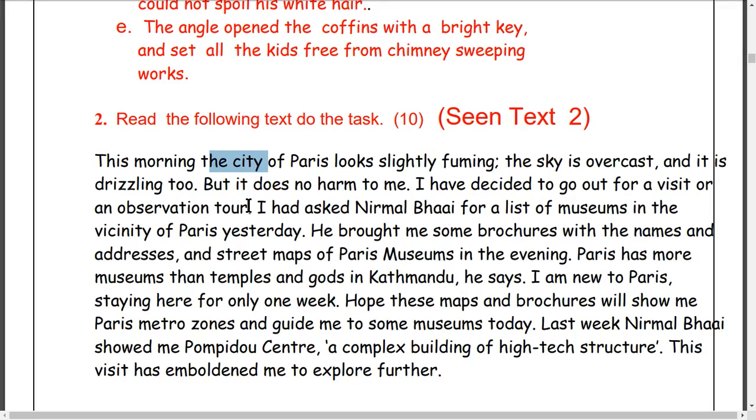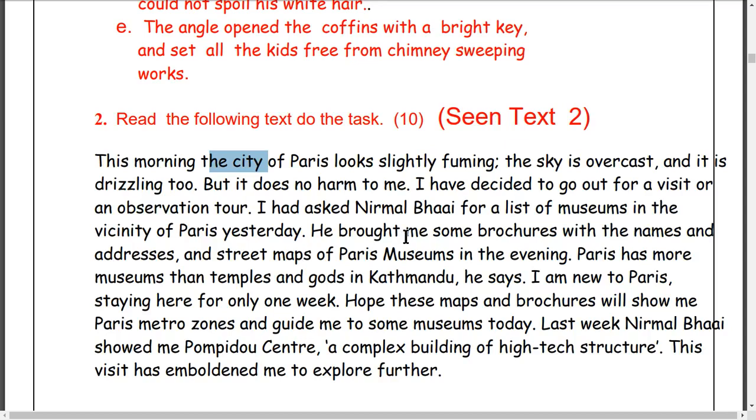Visit or an observation tour. I had asked Nirmal Bhai, a Nepali name, Nirmal is the name and Bhai. A Nepali boy is there in Paris. I had asked Nirmal Bhai for a list of museums in Bin City of Paris yesterday. Bin City means the surrounding area of Paris. The writer has asked Nirmal Bhai for a list of museums in Bin City of Paris yesterday.